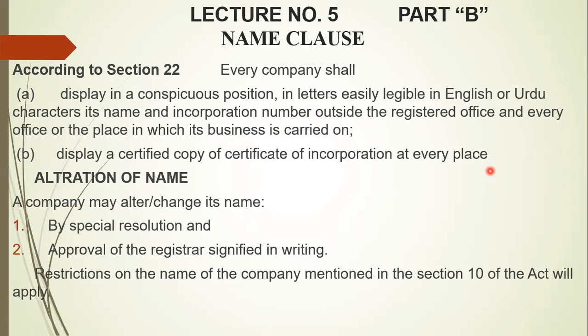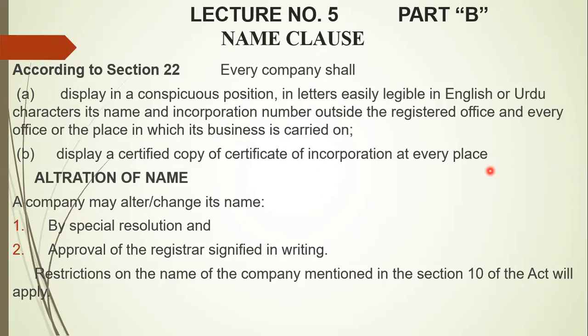So it is the legal requirement that every company must write the name of the company at its head office, at the registered office, in English or in Urdu. When you go to any company, you can see that the name of the company is written in big letters. It is the legal requirement. It may be in Urdu or it may be in English.